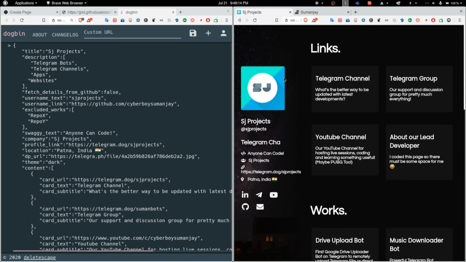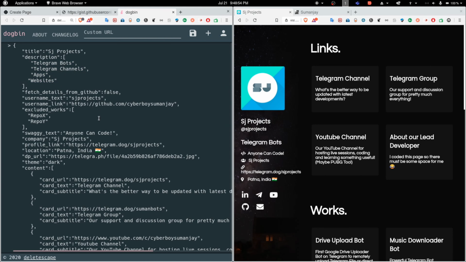Okay, now let's jump into the JSON and see what kind of data it contains. First of all, it contains the title. Whatever we want to show here and here, you need to write it here. In the title section, you will just write the title of the web page, and description is an array which will contain as many elements as you want. These elements will be written one by one here. It will delete itself, write again, and then delete itself and type again, and this is an infinite loop.